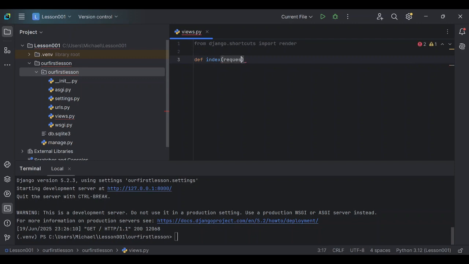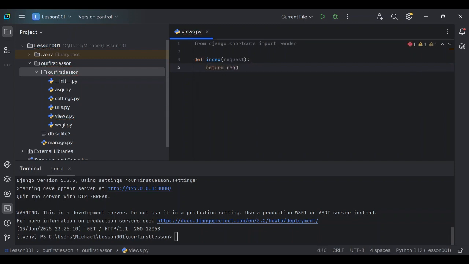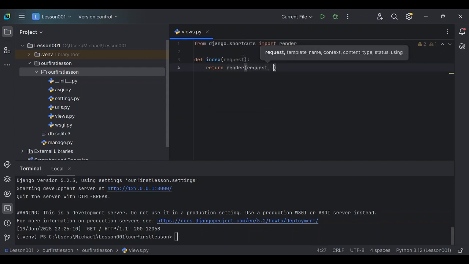Colon, so to return render, request, and it's going to take a template name, index.html. Good. So this will be all for now that we're going to put in this page.